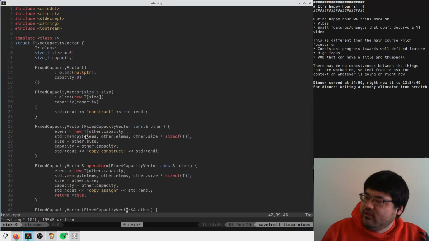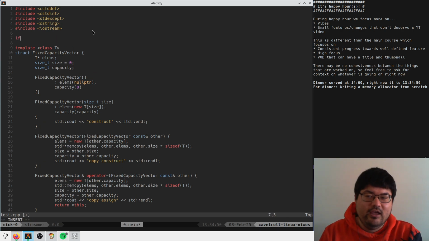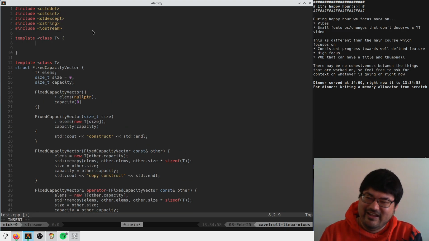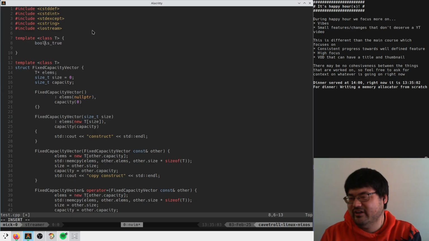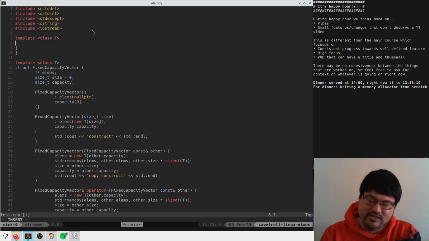The standard library has embraced template metaprogramming, which is just its own confusing language. Instead of writing an if on the thing, you write template class T and you write is_true. But you write bool is_true equals true, and then you overload this for, I think you have to write the class name. So is_T bool, like int, right?